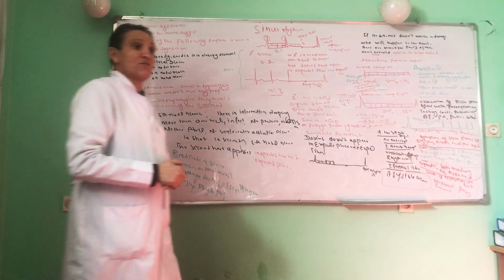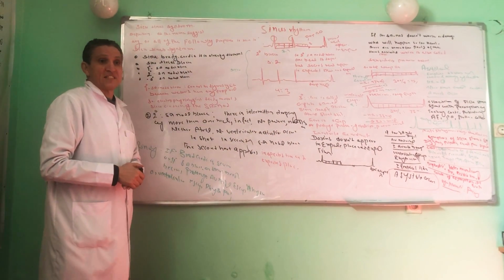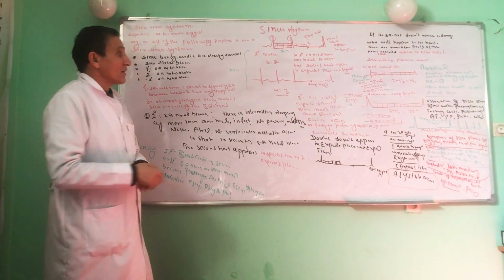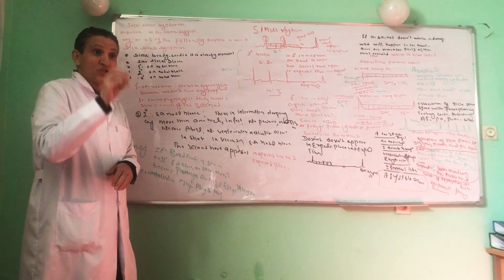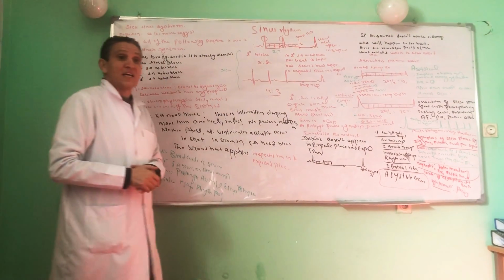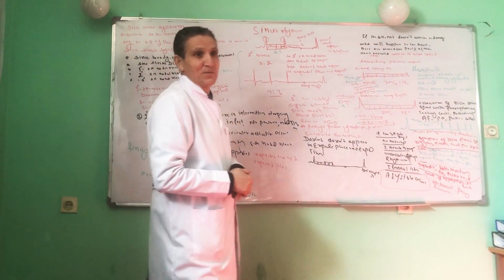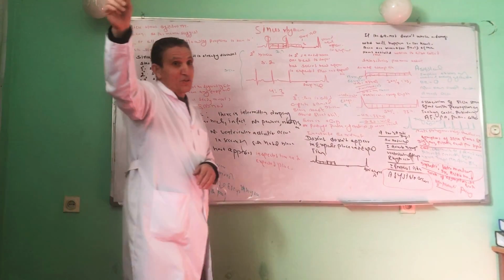Remember, one we have got the SA nodal block, another we have got the AV nodal block. You should not be confused between the SA nodal block and AV nodal block. When you are talking about the SA nodal block, you should think about the dropping of the entire beat. What does it mean, entire beat? It means the P wave as well as the QRS complex. In AV nodal block, we have got the P wave, but there is no QRS complex.